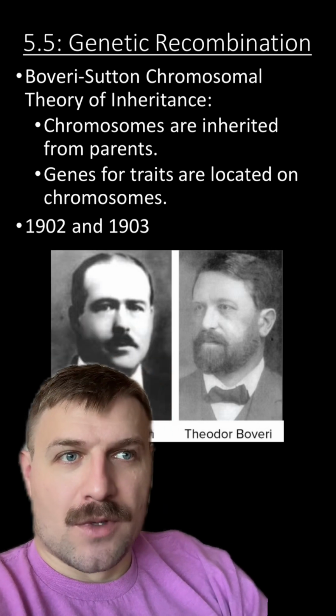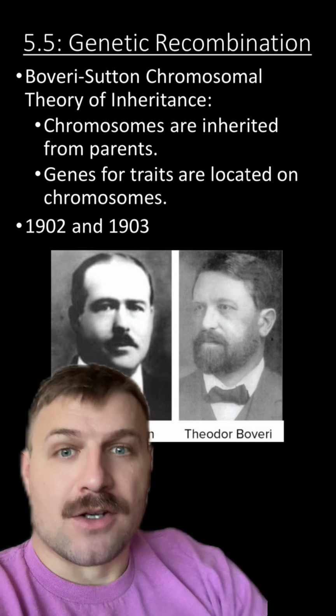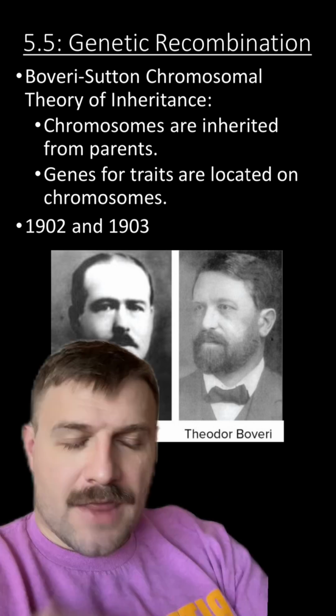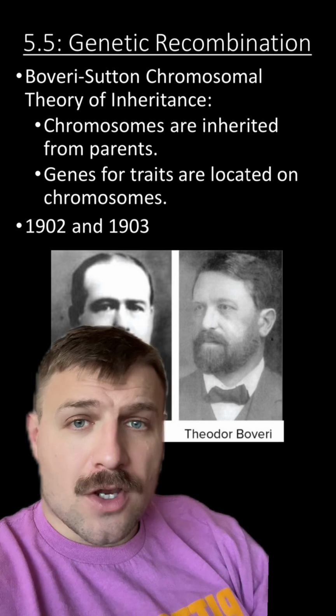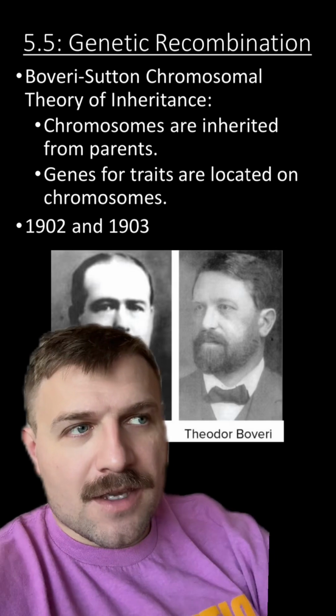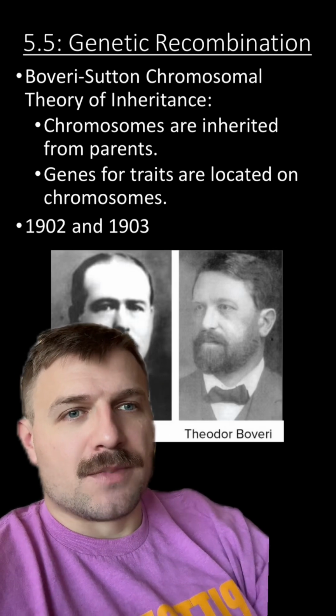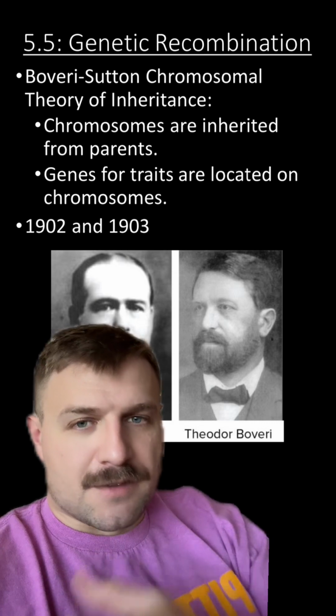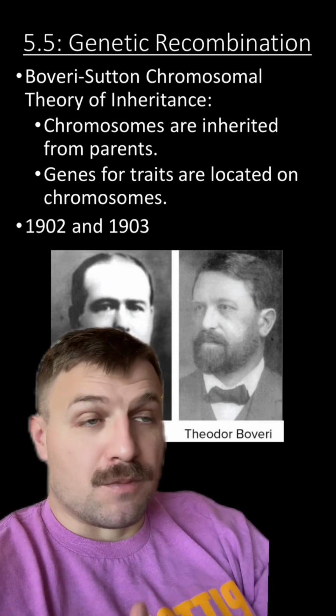Two scientists that really showed how far ahead Mendel was were Boveri and Sutton. They were the first to really show that chromosomes are how traits are passed from parent to offspring, and something within the chromosome's DNA is going to be specific for that transmission. Specifically, in this case, it would be the genes.